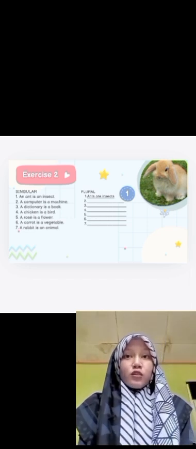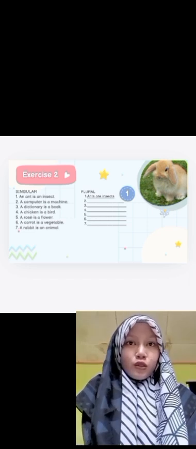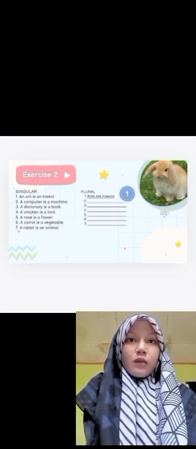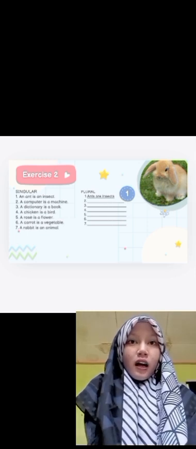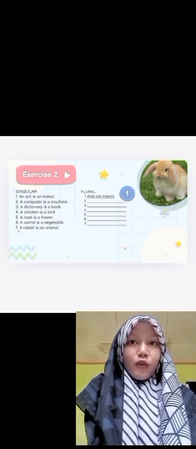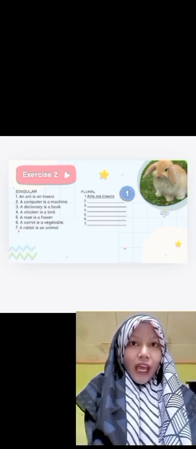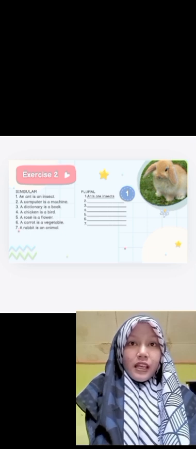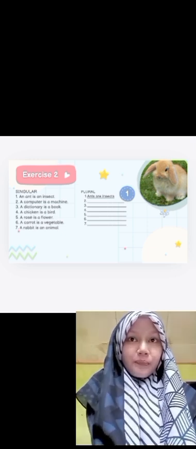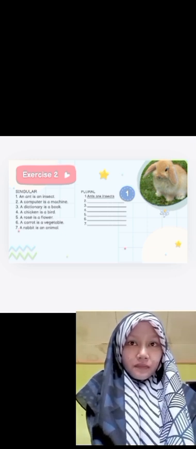An ant is an insect. It is singular. When it turns to plural, it becomes ants are insects. So here we have to remove the article and add s at the end.